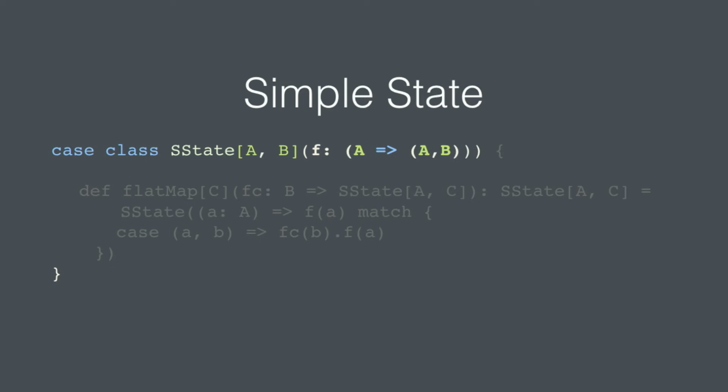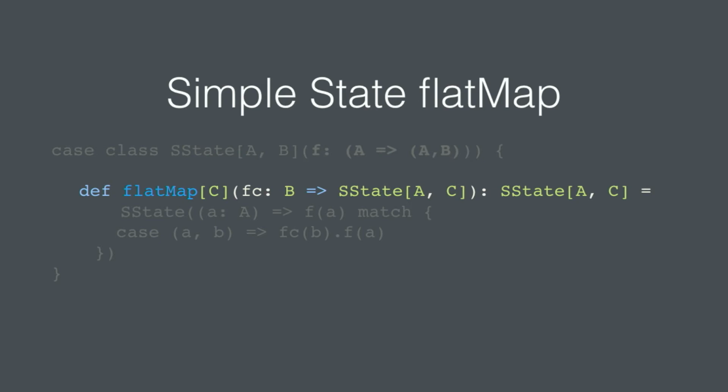Let's talk about the Platonic ideal of how the state monad works. I'm just going to wrap a computation that looks very similar to what we talked about in Learn You a Haskell for Great Good. And that's going to be our F. It takes an input state and returns a tuple of the new state and a computation. Where the magic happens is all in the flat map.